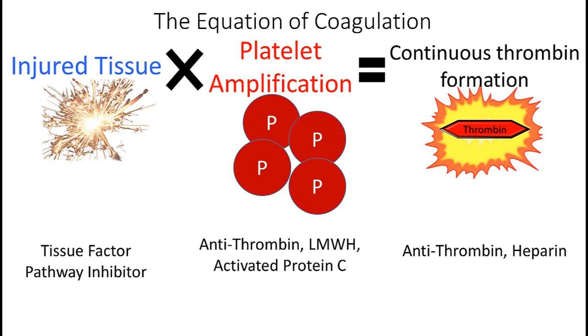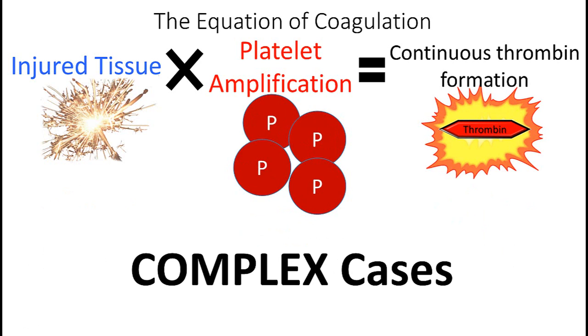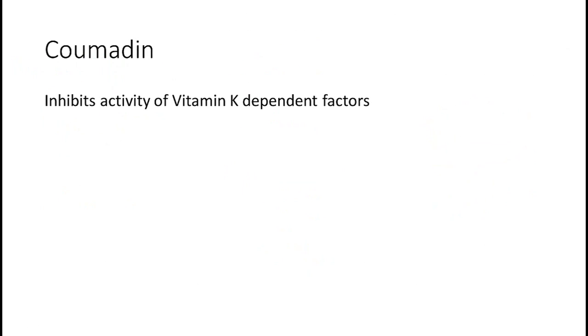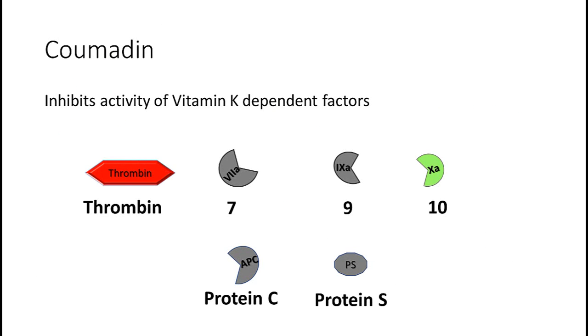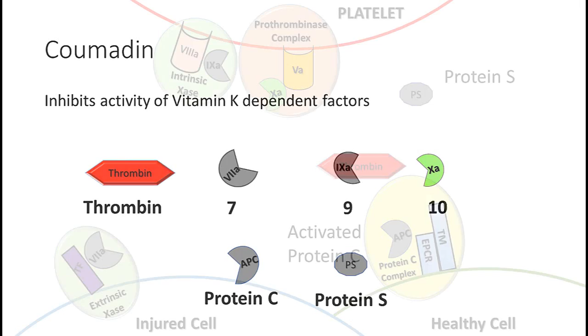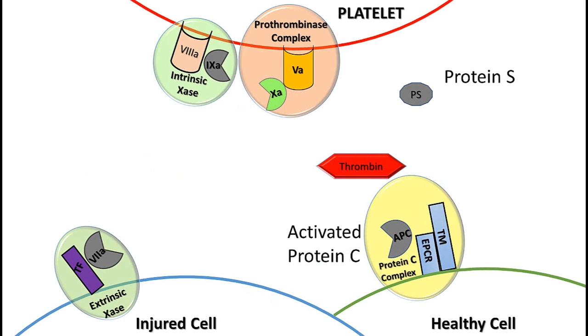But there are examples of altered coagulation which do not fall neatly into these categories. These are complex cases which involve alterations in multiple elements of this equation. The best example of this is Coumadin. What Coumadin does is inhibit the activity of vitamin K dependent coagulation factors. What factors are those? They are thrombin, also known as factor 2, factor 7, factor 9, factor 10, protein C, and protein S. Let's locate these factors on our diagram of coagulation.